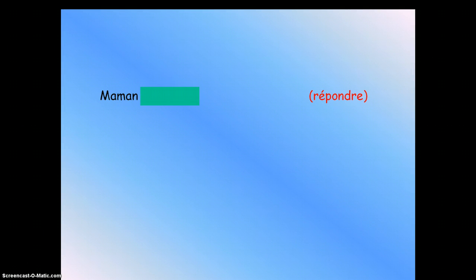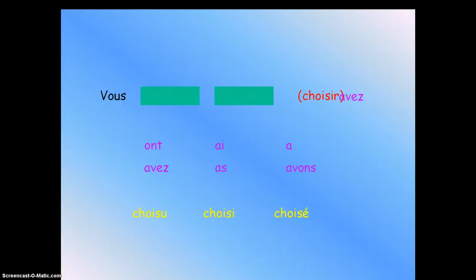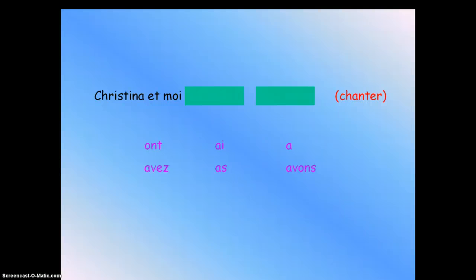Maman, répondre. You can always say maman is she, so it's a. Répondre is re, so it's répondu. Good job. Let's continue. Vous avez. I gave you the answer already. It's vous avez, and then choisir is choisi. Good job. At this point, you can pause it and go all the way to the end so you can see what you have to do as work. But if you want to continue practicing to see if you understand, here you have two people, Christina and moi.